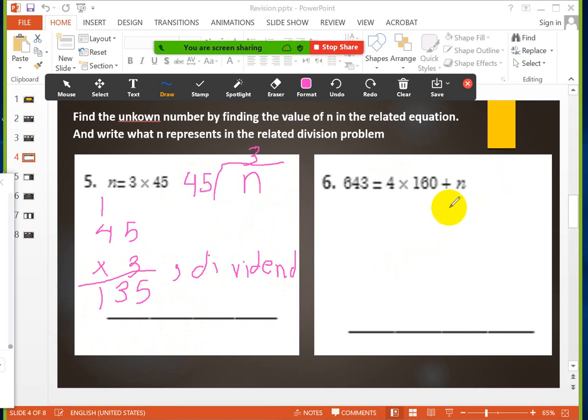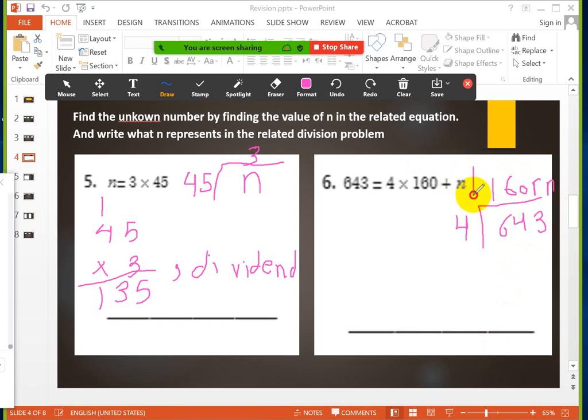What about this form? This is also on page 97. Look at this form. You remember when we have this form like this, 643 divided by 4, and the answer, or the quotient, was 160 with remainder n. That means n is what here? n is a remainder.